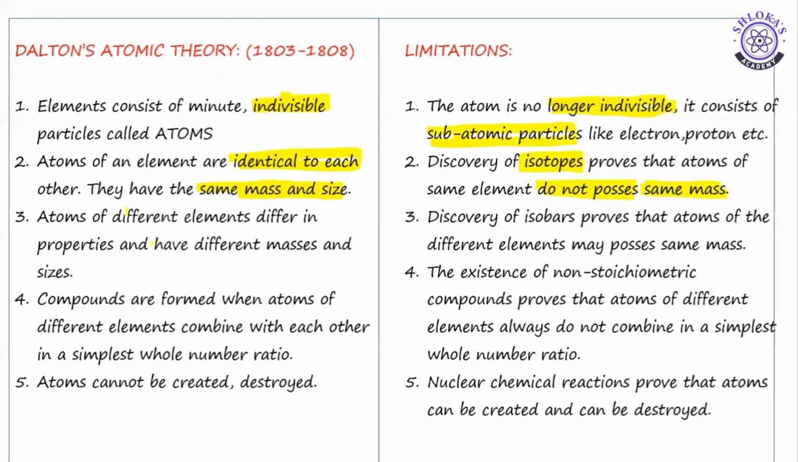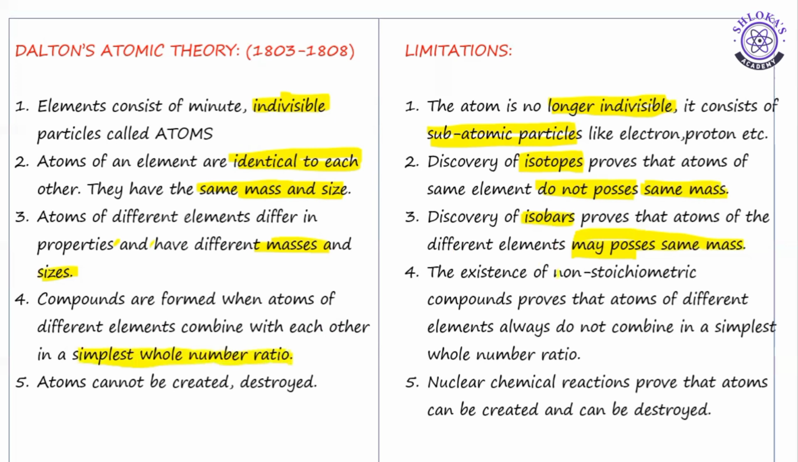Third point, atoms of different elements differ in properties, that is, they have different mass and different size. But after the discovery of isobars, it proves that atoms of different elements may possess the same mass. That means it is also wrong. Compounds are formed when atoms of different elements combine with each other in a simplest whole number ratio, but that was before the discovery of non-stoichiometric compounds.